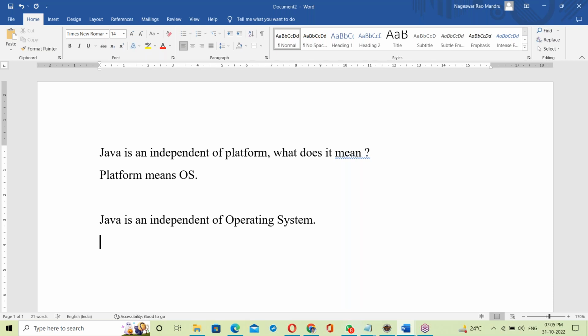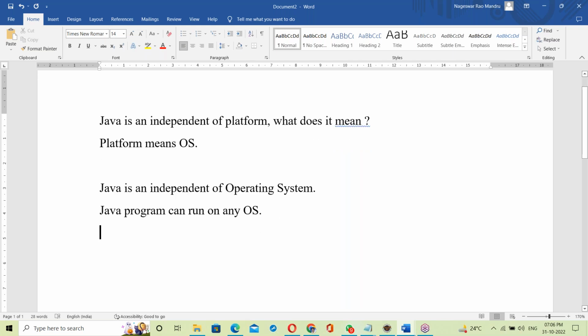That means a Java program can run on any OS.